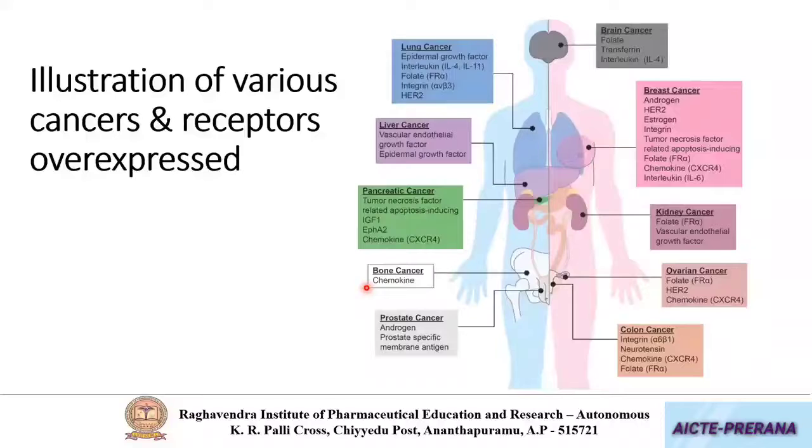So when we are preparing our drug delivery system for targeting brain cancer, if we are preparing that in such a way that the surface of the drug delivery system is having ligands for folate receptor or ligands for transferrin receptor, they will go and bind to the brain tumor, brain cancer more efficiently when compared to the systems which are not having any targeting moiety.